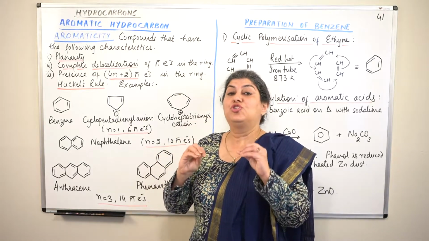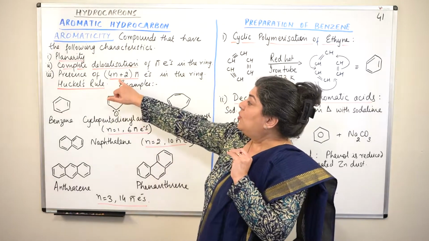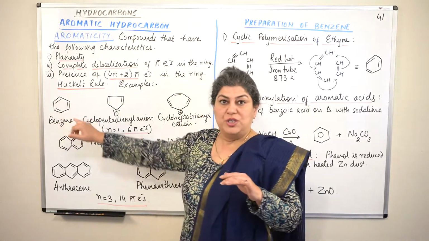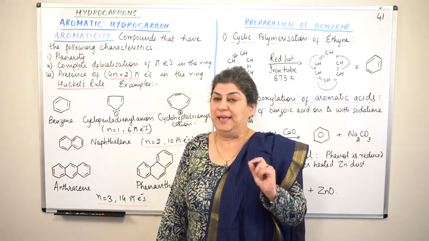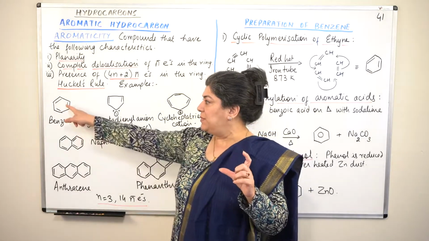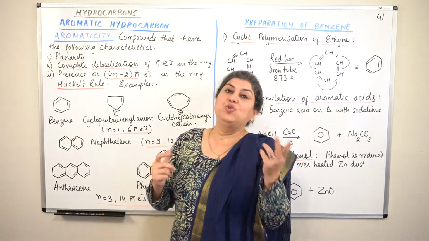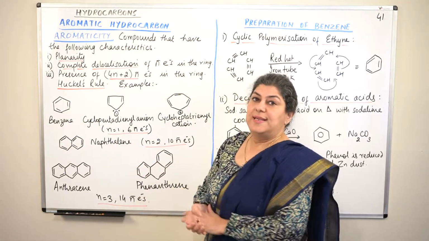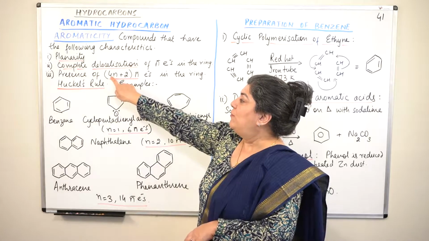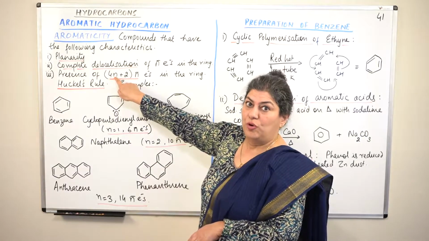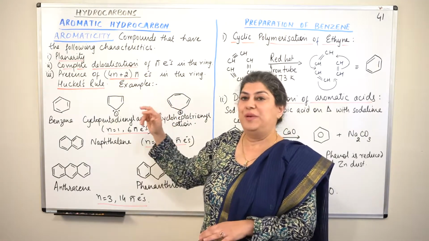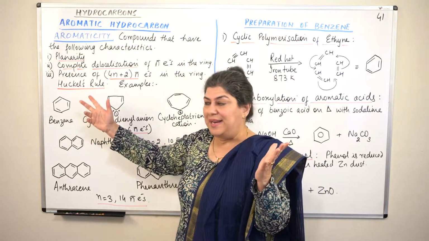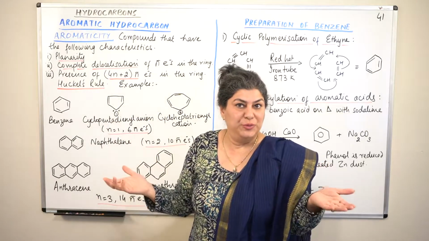The pi electrons should follow Huckel's rule. So, if you take benzene, it has 3 double bonds, therefore it means it has 6 pi electrons. Every multiple bond, that is a pi bond, has 2 electrons. So there are 3 pi bonds, therefore there are 6 electrons. 6 electrons means 4 into 1 is 4, plus 2 is equal to 6, which means the value of n for benzene would be 1. Right? There are 6 pi electrons, it follows Huckel's rule.